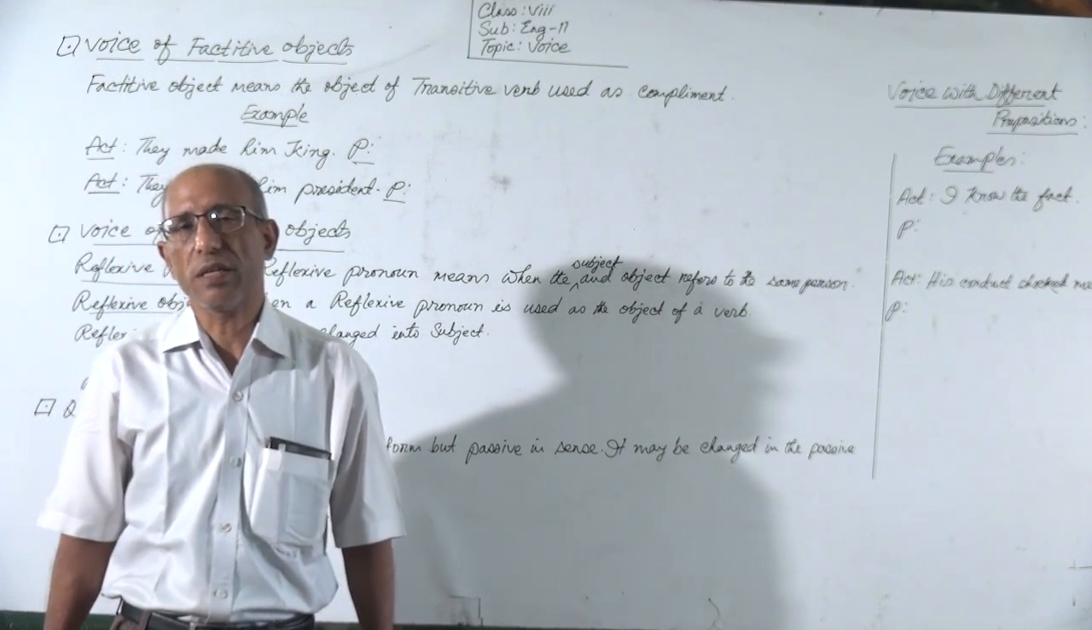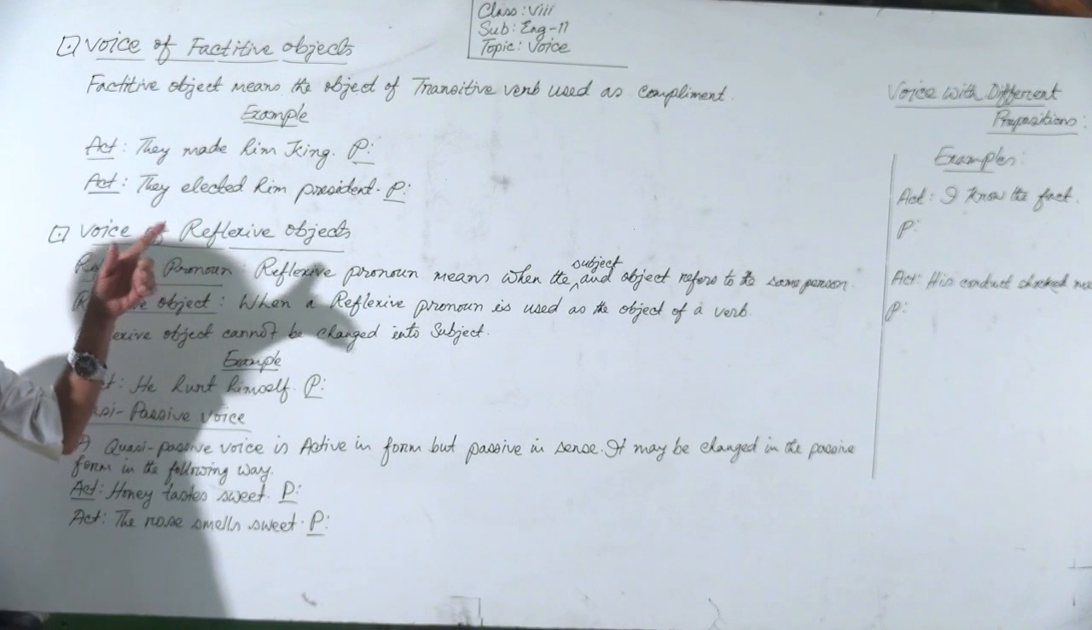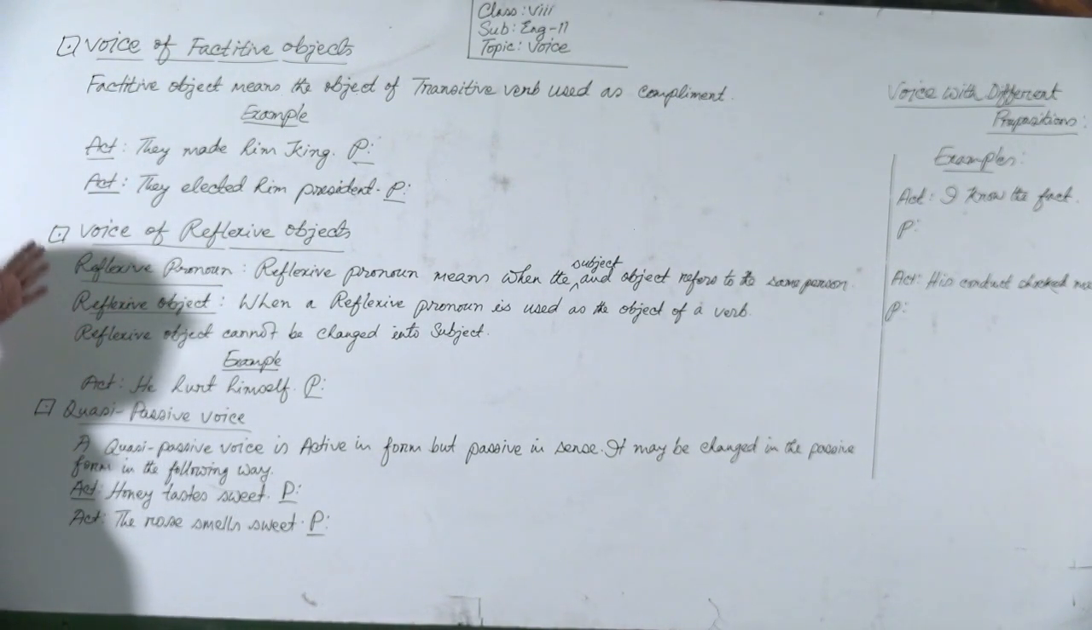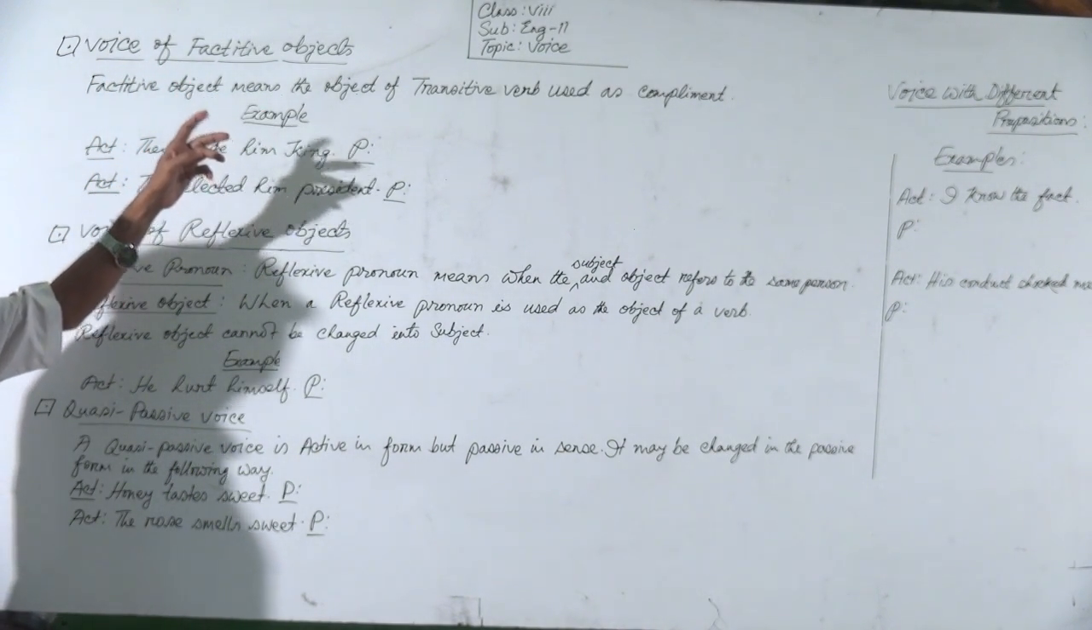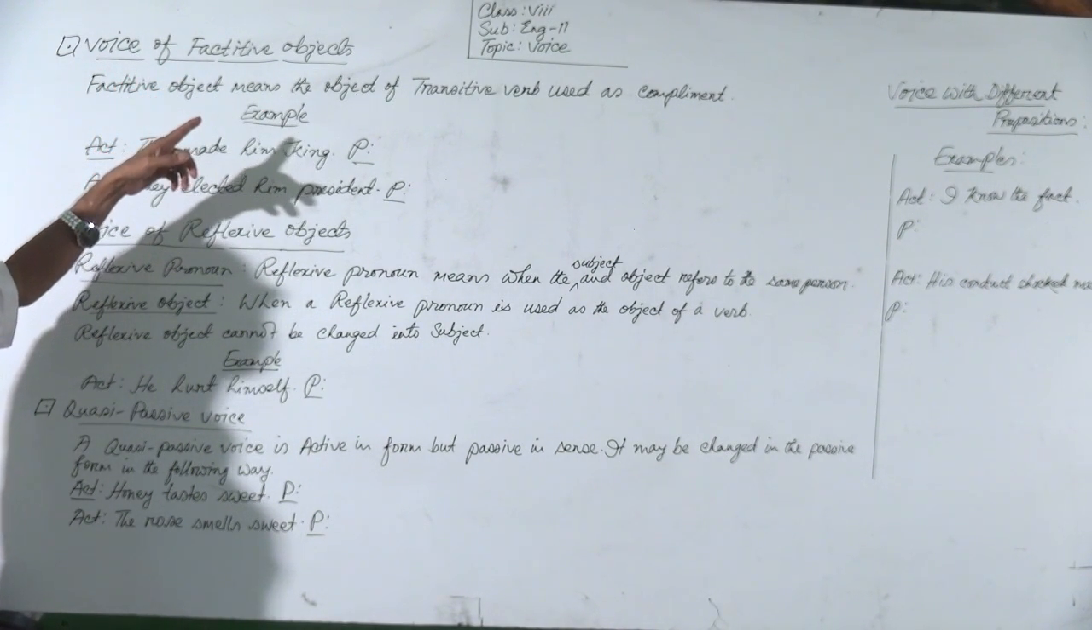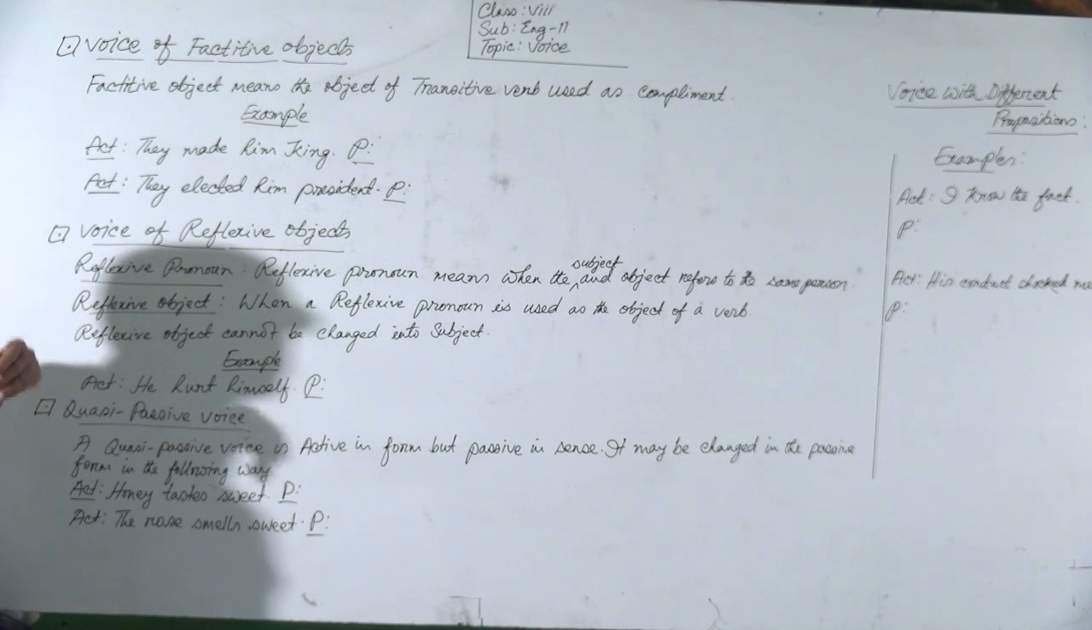Okay, let's start. Look at the board. You see, I have already written some things on the board. At first, voice of factitive objects. What is a factitive object? At first, you should know what a factitive object is.